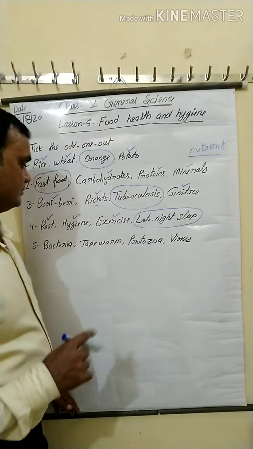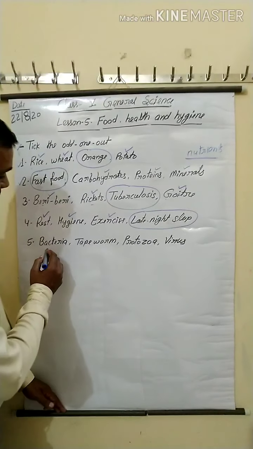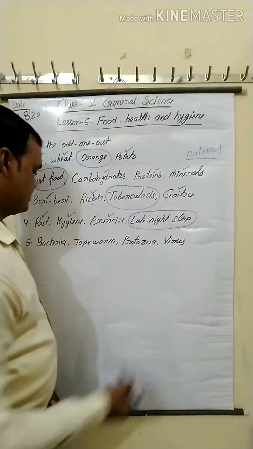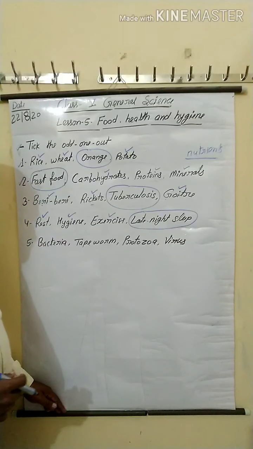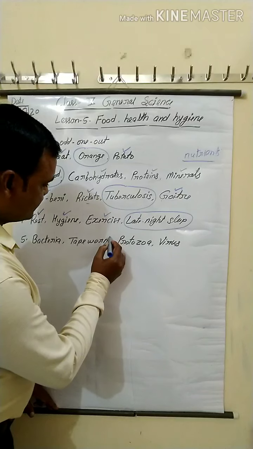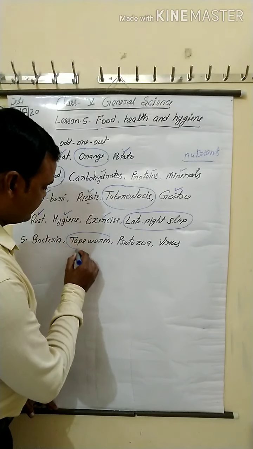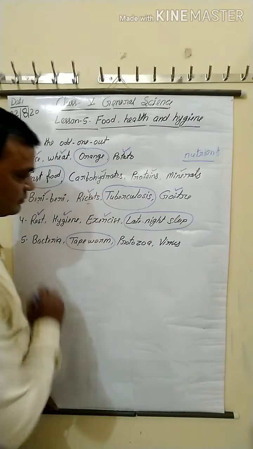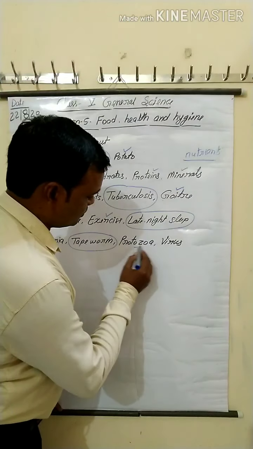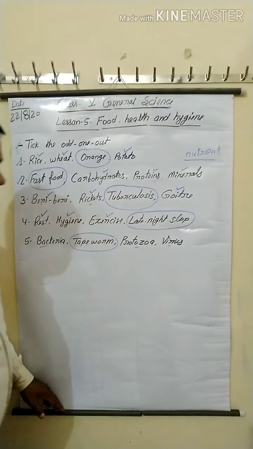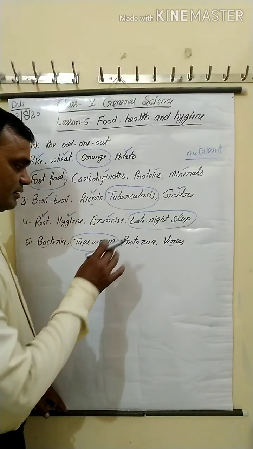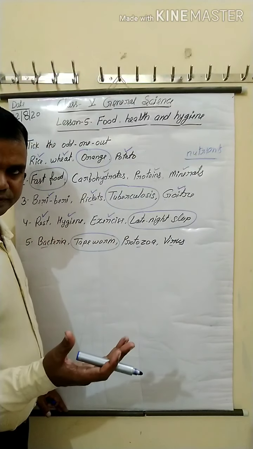Next, bacteria, tapeworm, protozoa, virus. Which one is different? Guess. Here tapeworm is different. Most bacteria are microscopic.